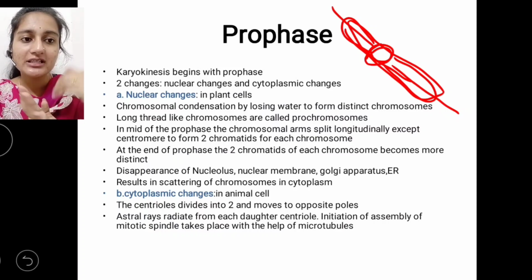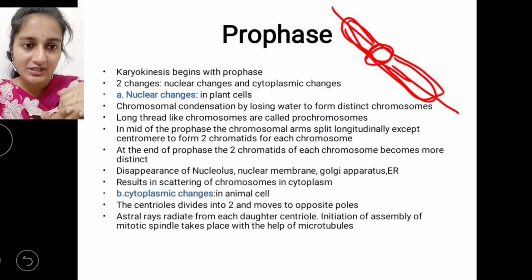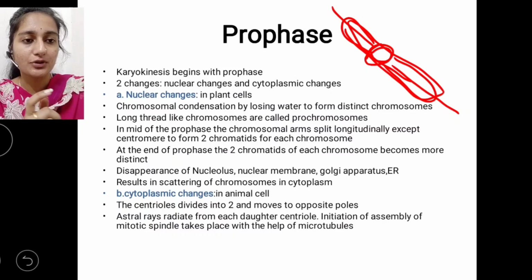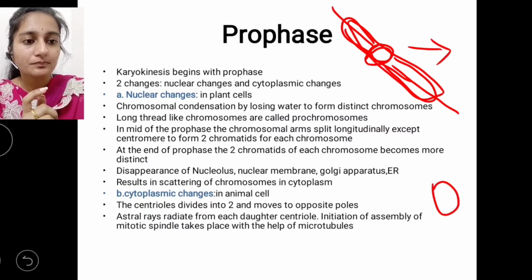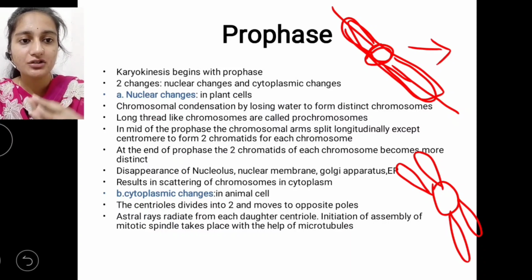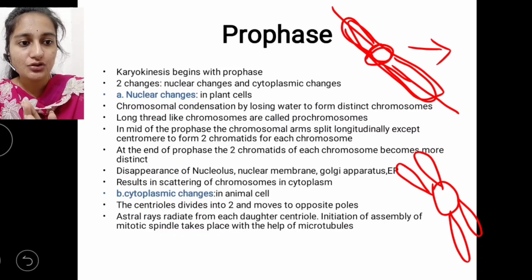Whenever the arms or chromatids split, we get two chromatids, or two arms, for each chromosome. The centromere is not undergoing the longitudinal division, only the chromatids are. So we got the two chromatids, also called arms.